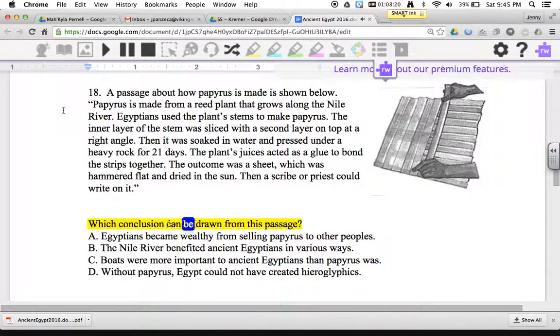Which conclusion can be drawn from this passage? A. Egyptians became wealthy from selling papyrus to other peoples. B. The Nile River benefited ancient Egyptians in various ways. C. Boats were more important to ancient Egyptians than papyrus was. D. Without papyrus, Egypt could not have created hieroglyphics.